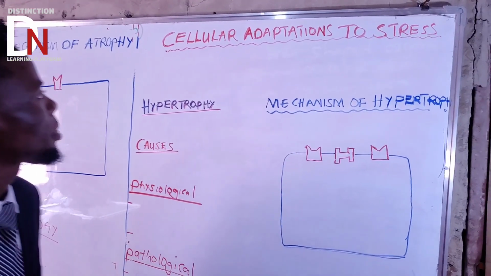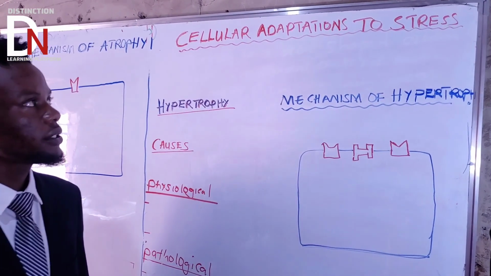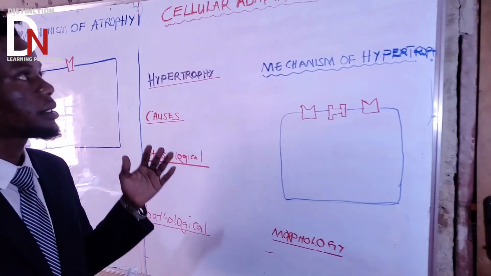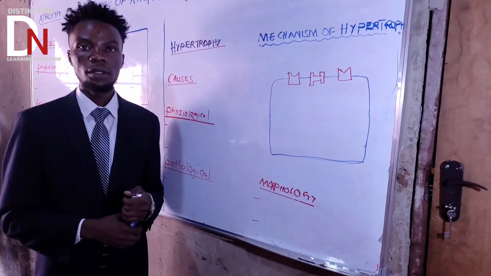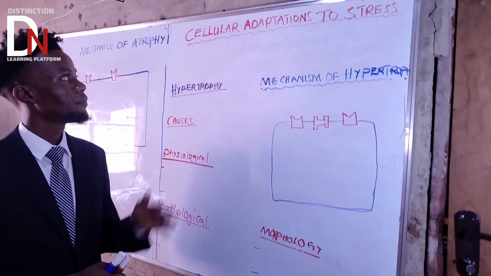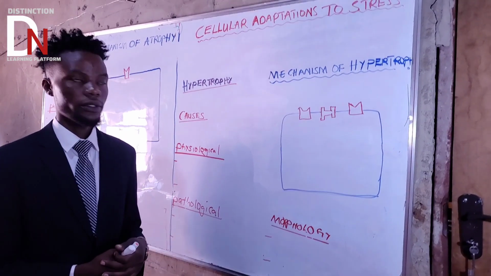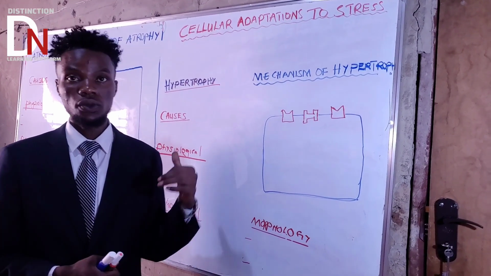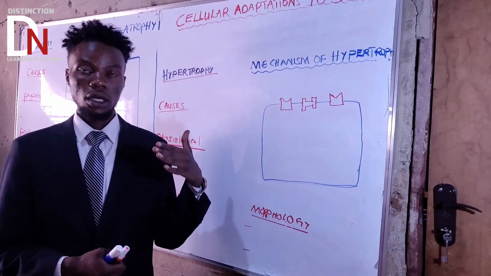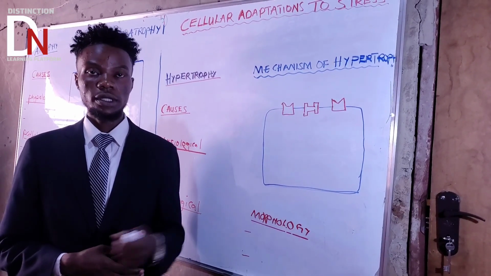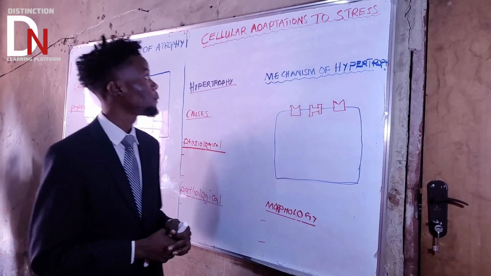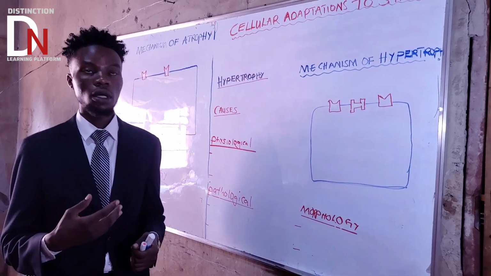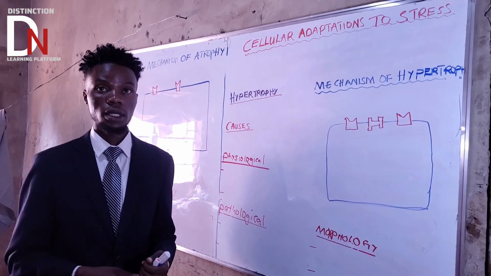So as you can see, this is the preclinical session. We're talking about general pathology. This is now the second part of the videos. We're talking about cell adaptation to stress. In the first video, in case you missed it, make sure that you watch it so that you understand the overview of cell response to stress and harmful stimuli. So now let us talk about cell adaptation to stress. How does a cell adapt to stress stimuli?